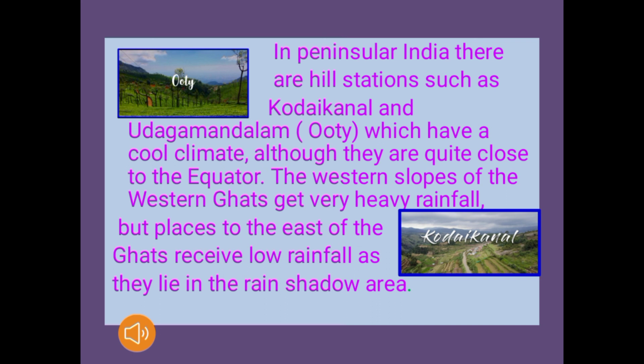And at last we know, in peninsular India there are hill stations such as Kodaikanal and Udagamandalam, that is Ooty, which have a cool climate although they are quite close to the equator. The western slopes of the Western Ghats get very heavy rainfall, but places to the east of the Ghats receive low rainfall and they lie in the rain shadow area. So these are the main points of the factors affecting climate.